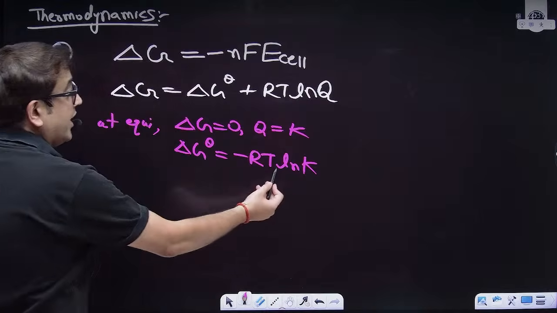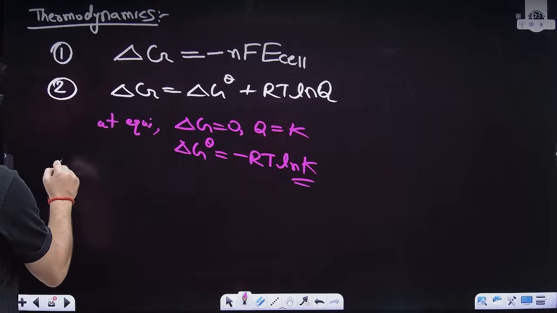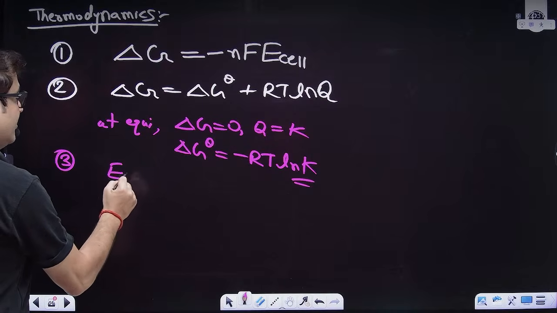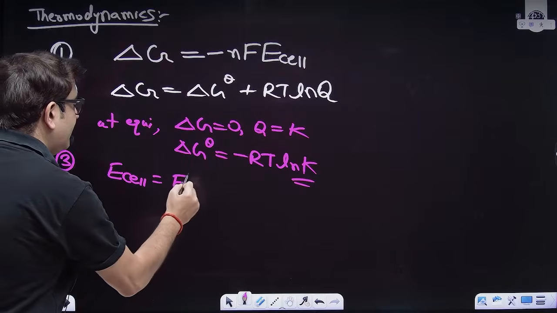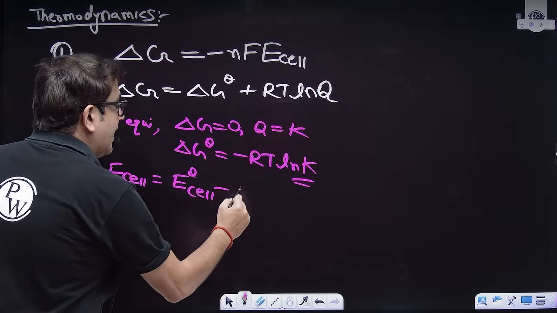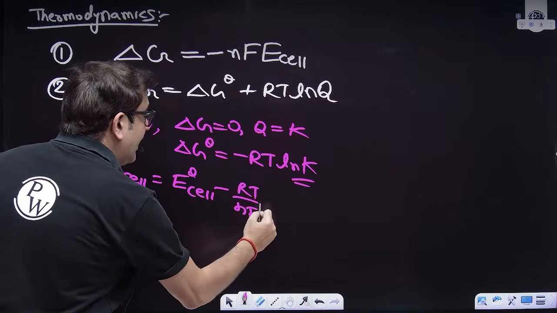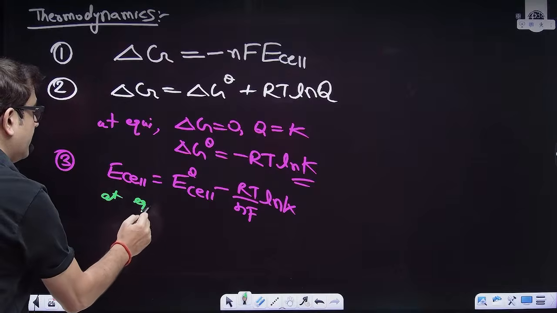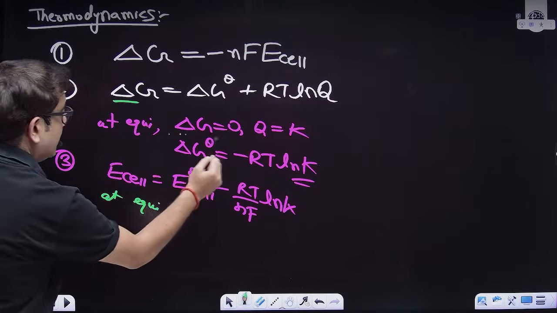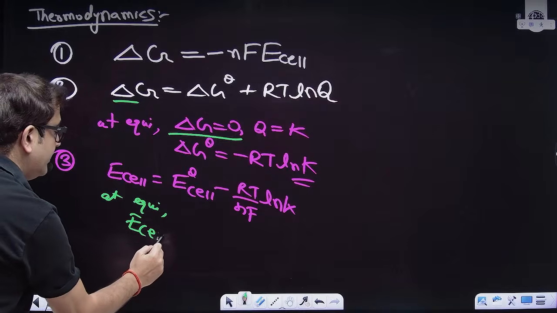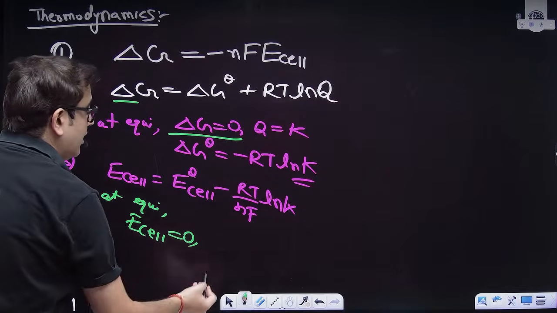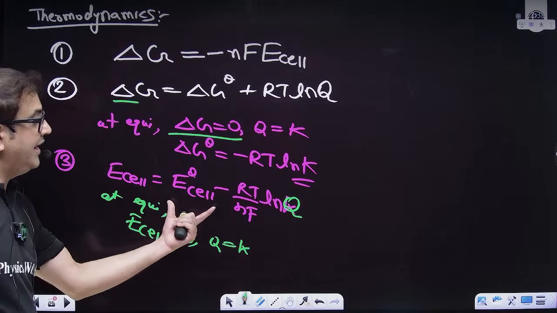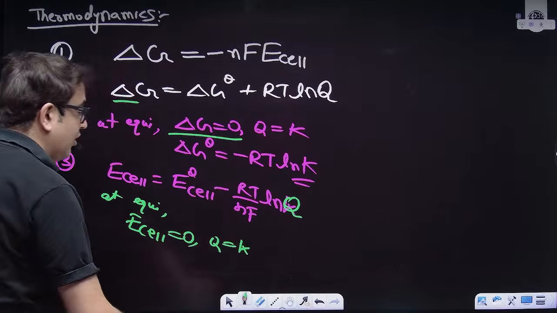Now, how can you relate this K and E cell? Sir, we also know that E cell is equal to E naught cell minus RT upon nF into ln of Q. And again, sir, at equilibrium, if delta G is 0, then the cell will also not work, so E cell will also be 0. And Q will become K. So now you can relate E cell, E naught cell and log K also.